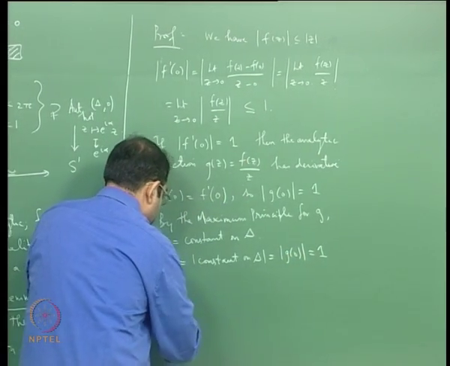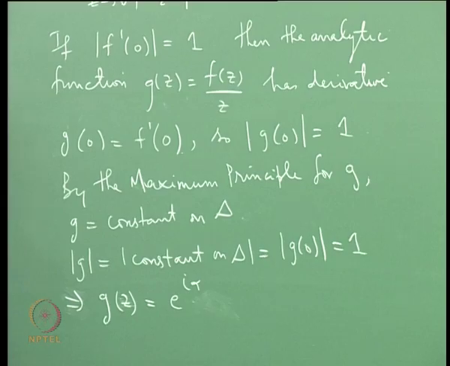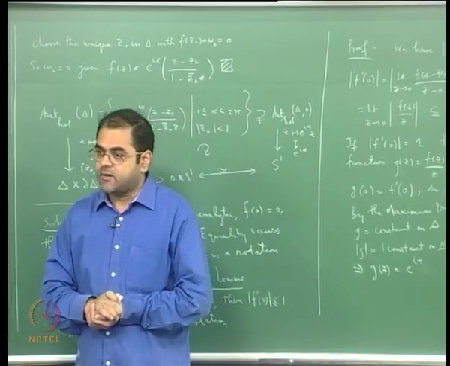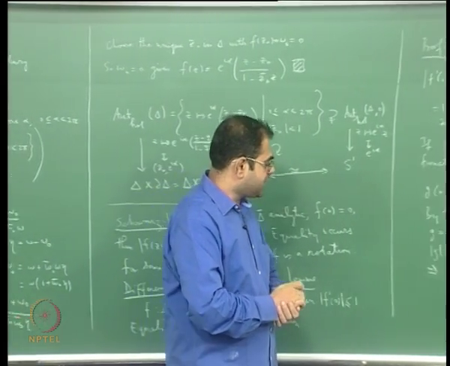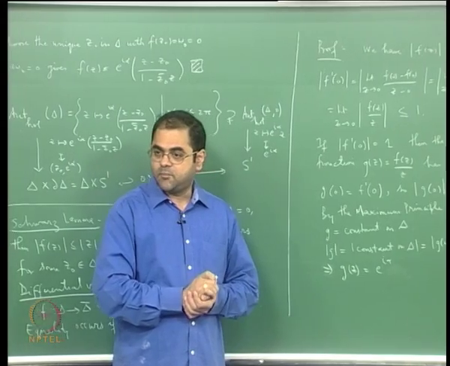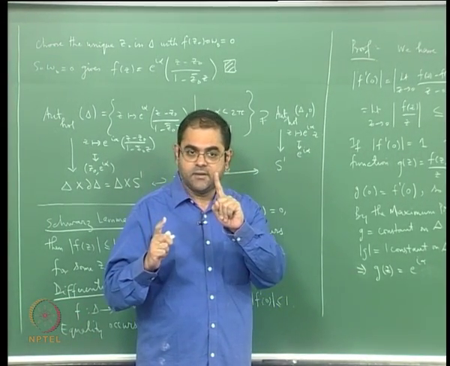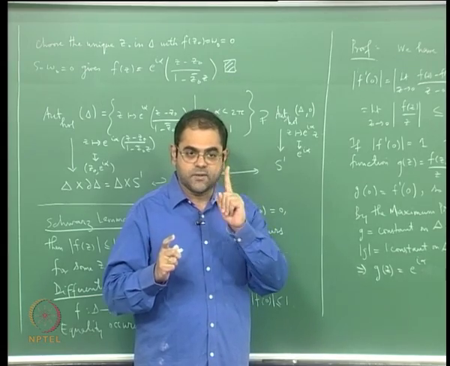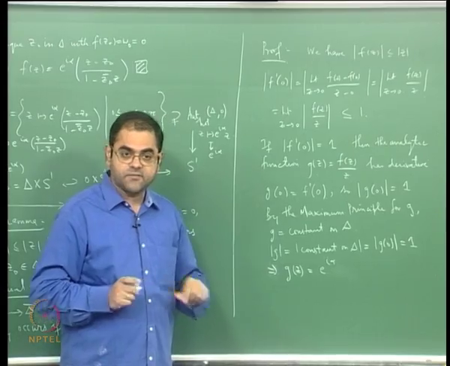So this implies that this constant has modulus 1. It is a complex number with modulus 1, therefore it is of the form e power i alpha. So g of z is of the form e power i alpha, a constant function.